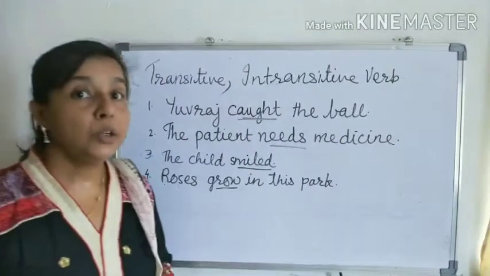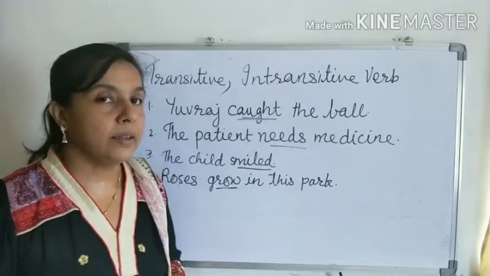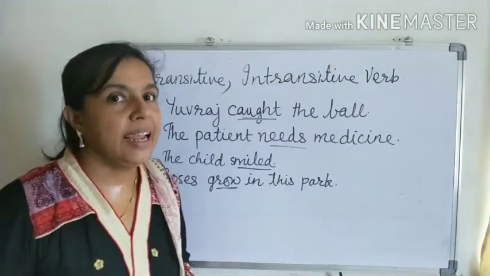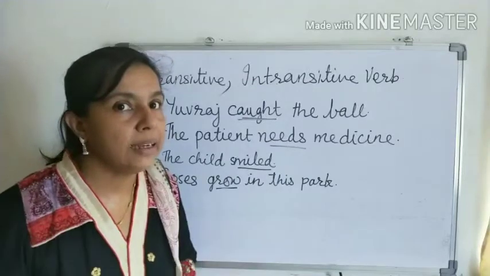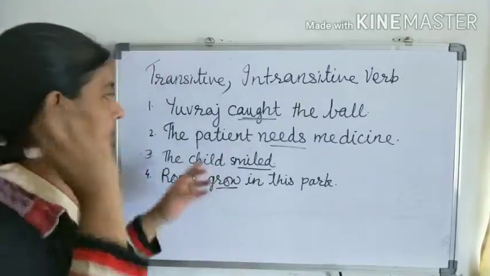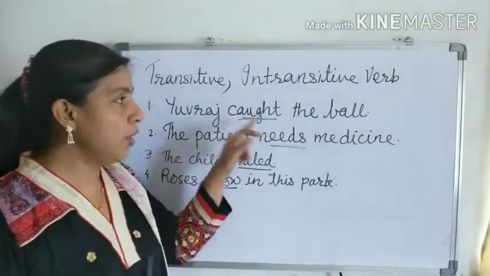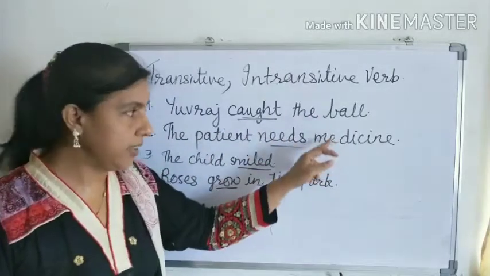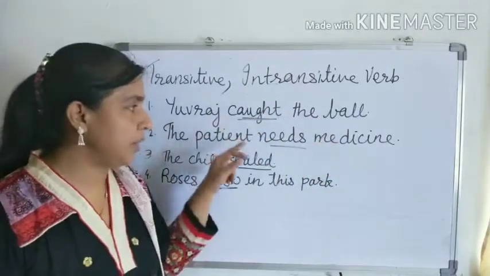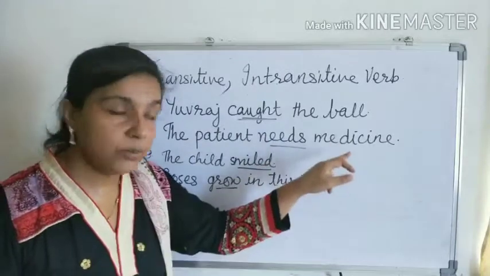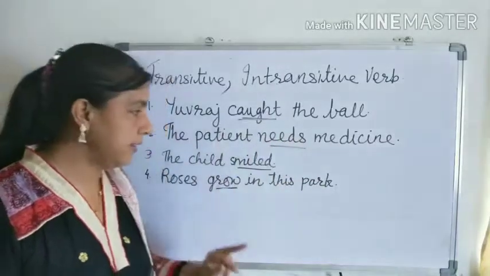And you know how to recognize a transitive verb or an intransitive verb. Let us see. Okay, what called? The ball. Getting an object, so this is a transitive verb. What needs? Getting an object, medicine, so this is a transitive verb.